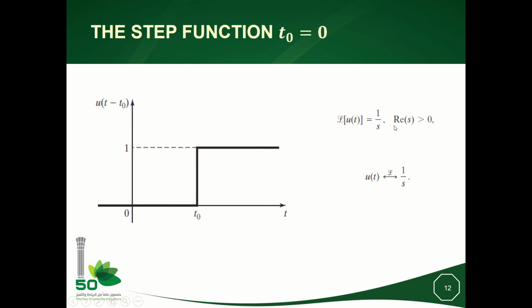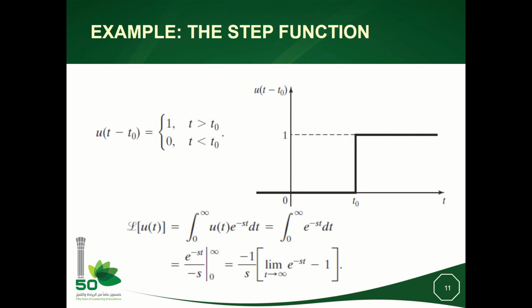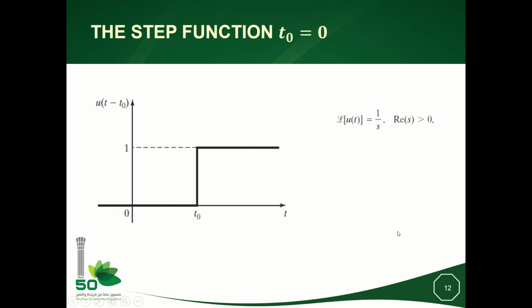Otherwise, this limit will not exist. This limit is not equal to 0 unless we have the condition real of s positive. If the real of s is positive, and this is the condition of convergence, then the Laplace transform of ut is 1 over s.